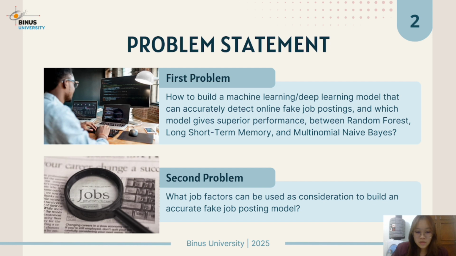The problem statements are: first, how to build a machine learning or deep learning model that can accurately detect online fake job postings, and which model gives superior performance between random forest, long short-term memory, and multinomial naive Bayes. The second problem is what job factor can be used as consideration to build an accurate fake job posting model.